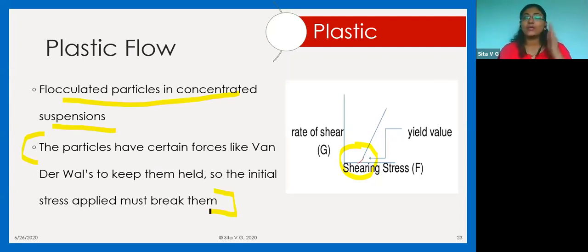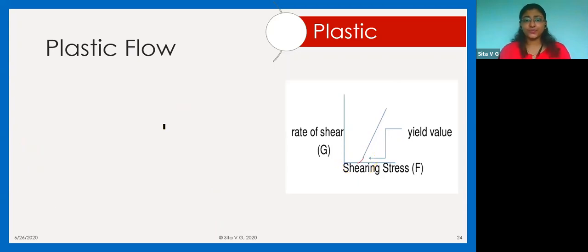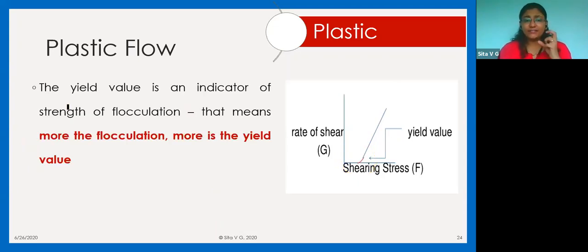So this concept has to be absolutely clear to you. Now, the yield value is an indicator of the strength of the flocculation. Obviously, the more yield value you have to apply, the more force you have to apply, the more is the flocculation. That is, the tighter van der Waals forces they have formed between each other.